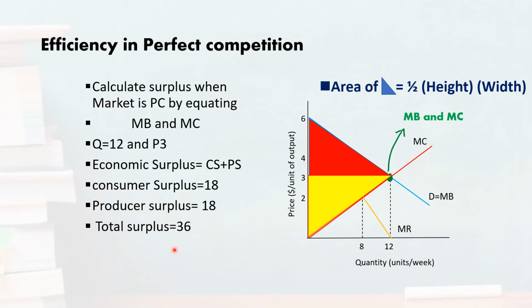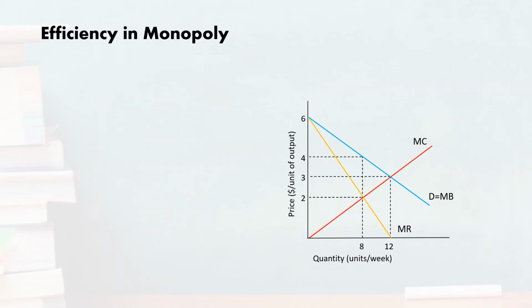Now it's time to calculate the total economic surplus in the case of monopoly. You know that for a monopolist, the market structure is different from the perfectly competitive case. How? Because for a monopolist, the marginal revenues are different from the marginal benefits, or from the demand. This is one of the main and significant differences of the monopolistic market structure from the perfectly competitive market.